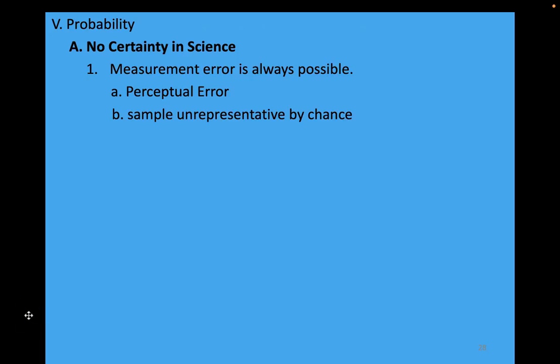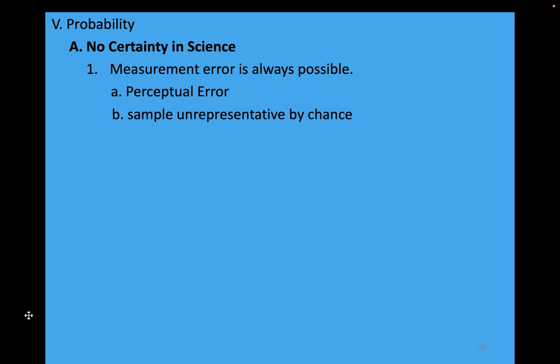So in the last video, we talked in some detail about why measurement error is always possible, and that is because perceptual error is always possible. The reason perceptual error is always possible is because your brain has to use all sorts of clues and tricks to try and figure out what the world is like given the stimulus to your sensory apparatus. And given that measurement error is always possible, there shouldn't be certainty in science, because science begins with measurement, with observation.